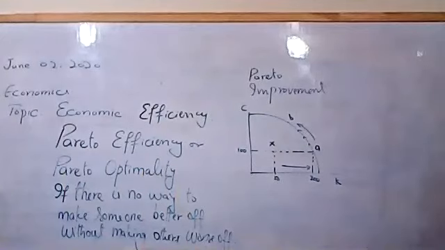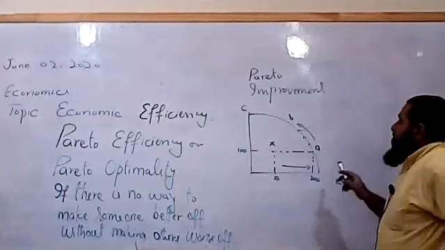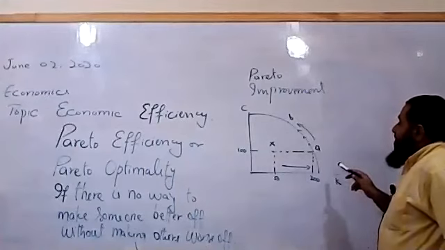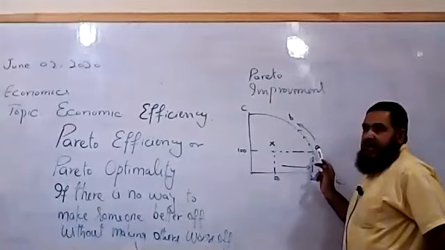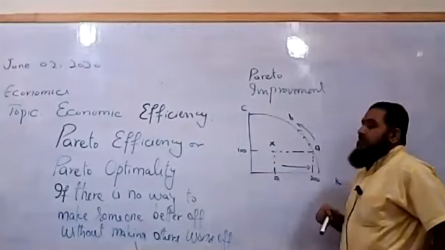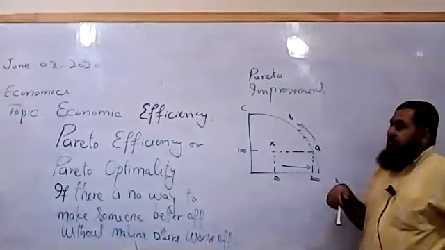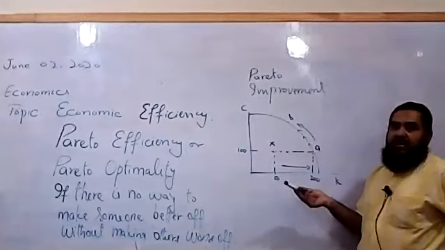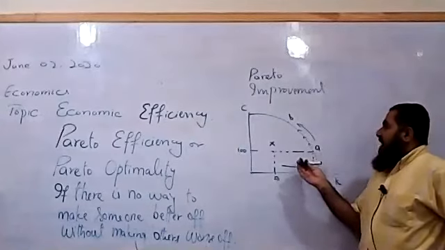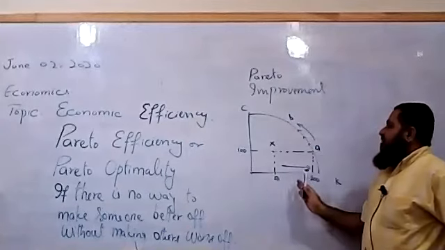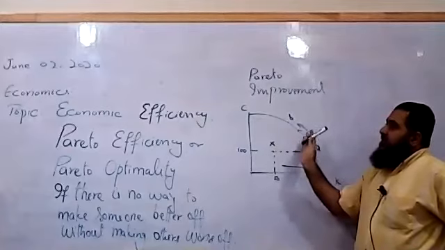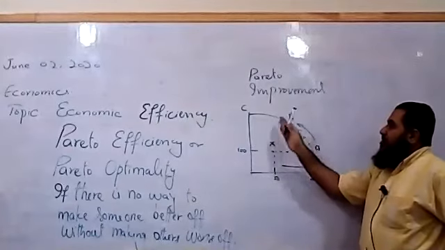We say Pareto efficiency is the last topic of economic efficiency, in which the economy is operating along PPC, producing at A, but at this point A, 100 consumer goods are produced, whereas consumers are demanding more consumer items, so the government will reallocate the resources to the production of more consumer goods and less capital goods. So it is actually achieving Pareto improvement.